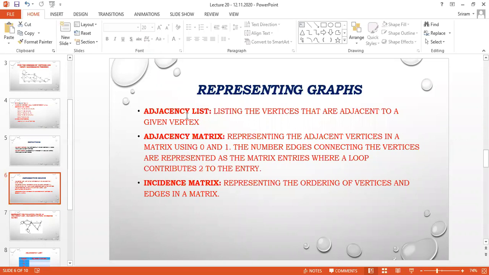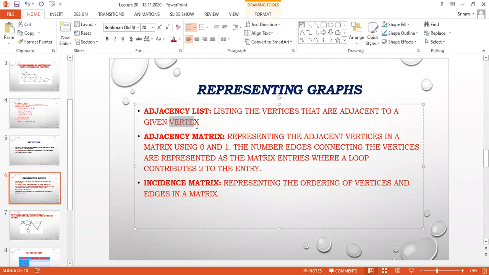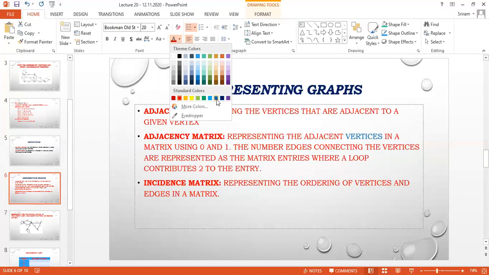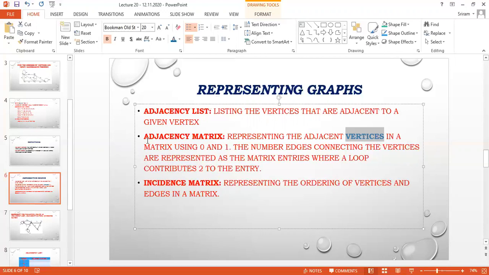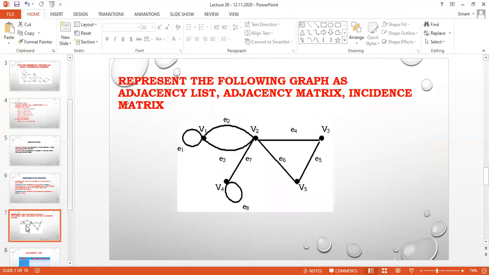If I check for vertices, then it is called adjacency matrix. If I take the edges, then it is called incidence matrix. This is a very simple idea, dear.